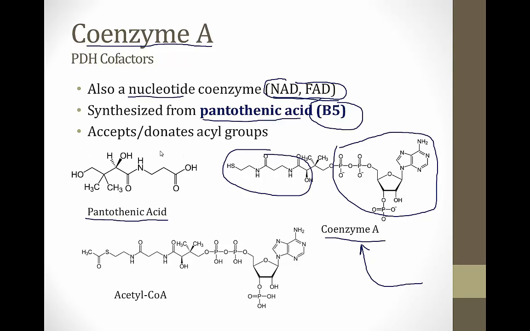The utility of coenzyme A is for accepting or donating acyl groups. The most important example of this is acetyl-CoA. This is the structure of acetyl-CoA on the screen here, and you can see it as this little 2-carbon group hanging off the end of a sulfur molecule, and acetyl-CoA is going to give up this 2-carbon acyl group to other structures, and that's how it's used in the TCA cycle. It's also how it's used in the PDH complex process.